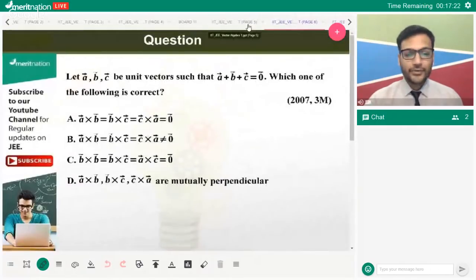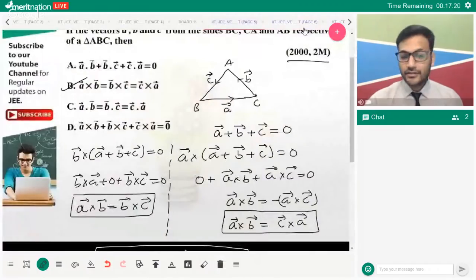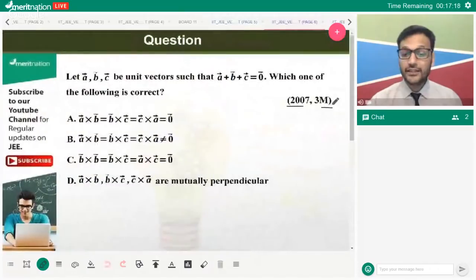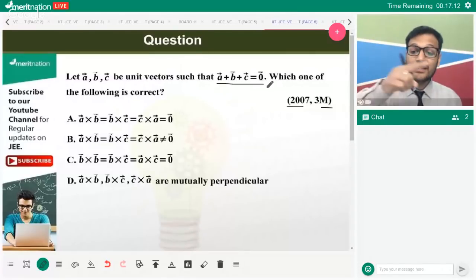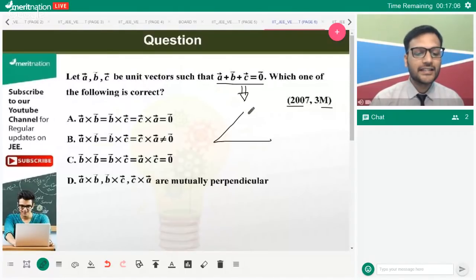See, a similar question appeared in 2000 for 2 marks. In 2007, it appeared for 3 marks. What was the question? A, B, C are unit vectors such that A plus B plus C is equal to 0, already given to us. So from here, you need to form an analogy that this is basically referring to a triangle ABC, wherein this vector is A, this vector is B, and this vector is C.